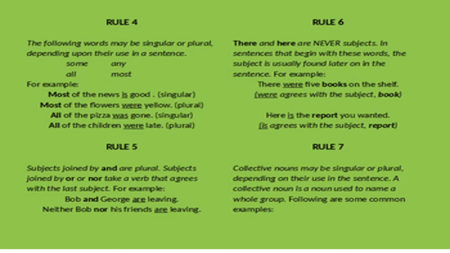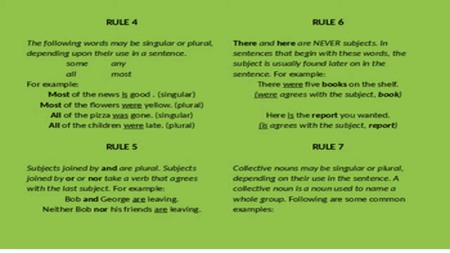Some, any, all, most. We already saw it. Subjects joined by and are plural. Subjects joined by or or nor take a verb that agrees with the last subject. Bob and George are leaving. Neither Bob nor his friends are leaving. So usually if they are joined by and, it is plural, but there are exceptions to this.